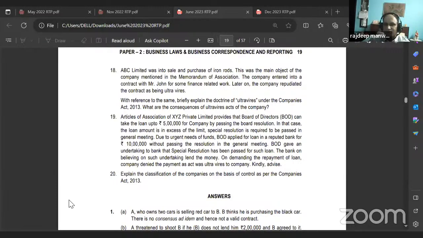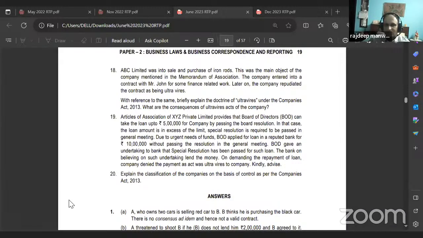Yes, sir. 19th one. Articles of Association of XYZ Private Limited provides that the Board of Directors, BOD, can take a loan up to 5 lakh for the company by passing a board resolution. If the loan amount is in excess of the limit, a special resolution is required to be passed in general meeting.